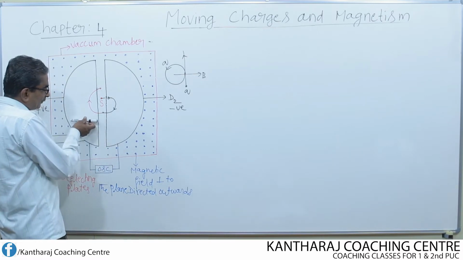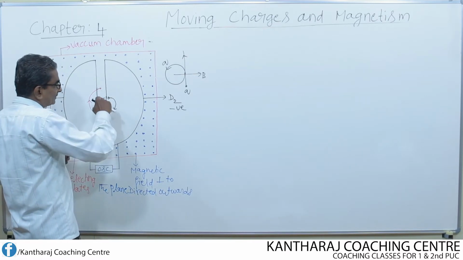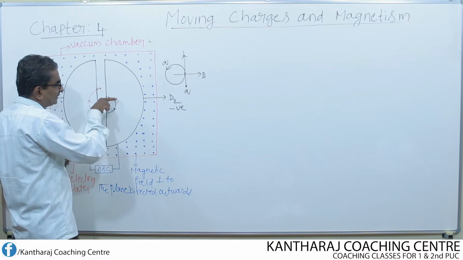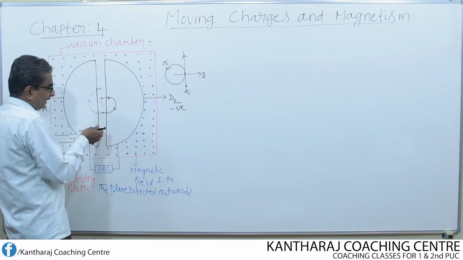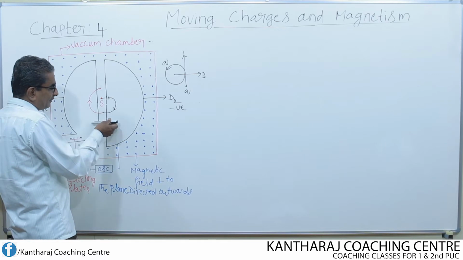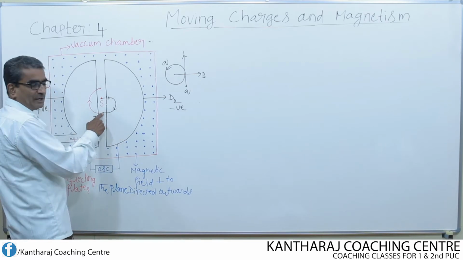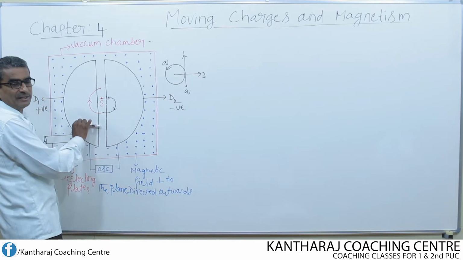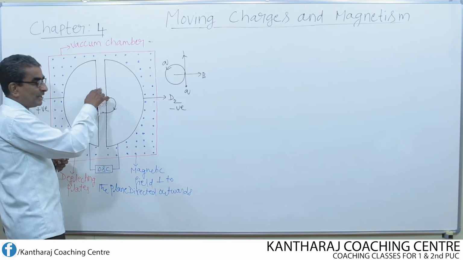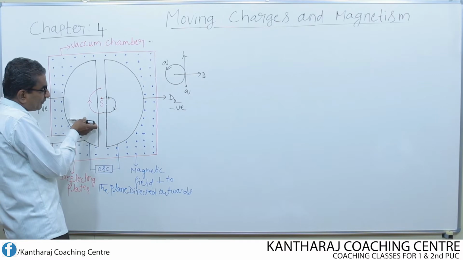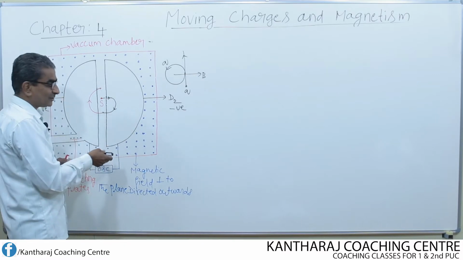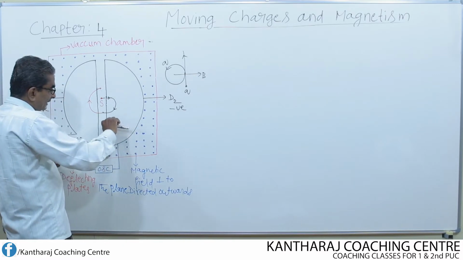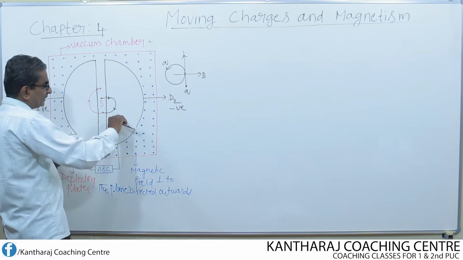Initially, if it is from D1 to D2, when the particle enters D2, the direction of the electric field is from D1 to D2. Next, when the particle comes to this point, the direction of the electric field reverses from D2 to D1. Again, when the particle comes to this point, the direction will be once again D1 to D2. So, D1 to D2, D2 to D1, D1 to D2, D2 to D1.